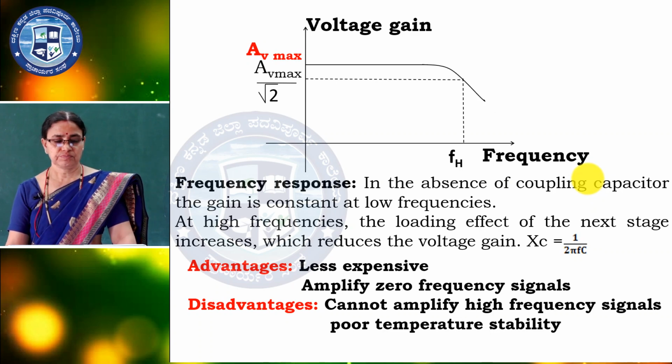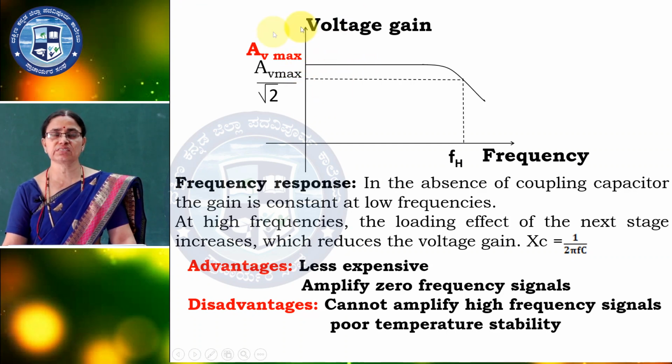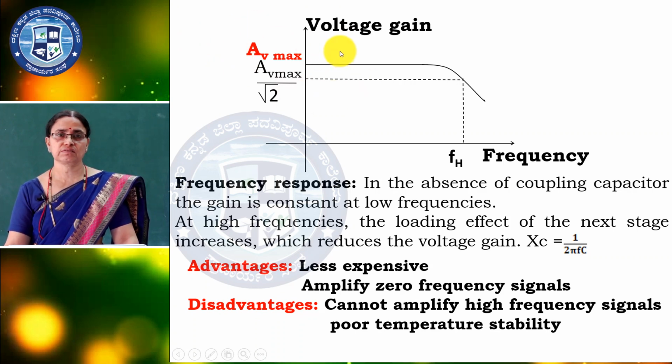Frequency response curve: imagine this is the direct coupled amplifier. Here the gain at low frequency is not reduced, it stays constant. Why?